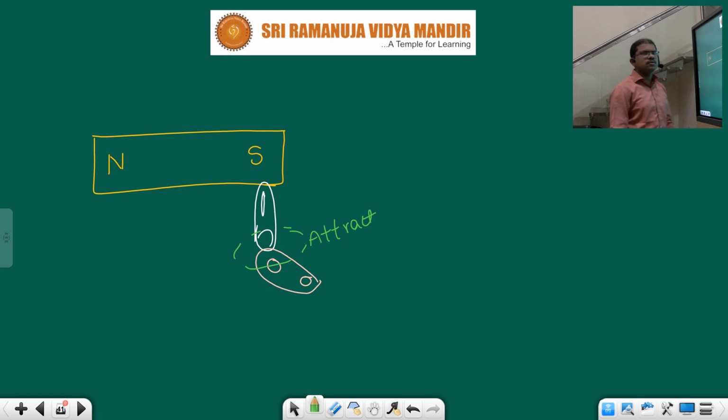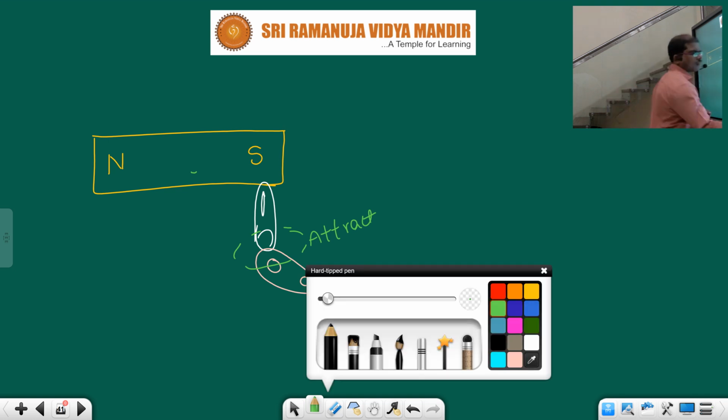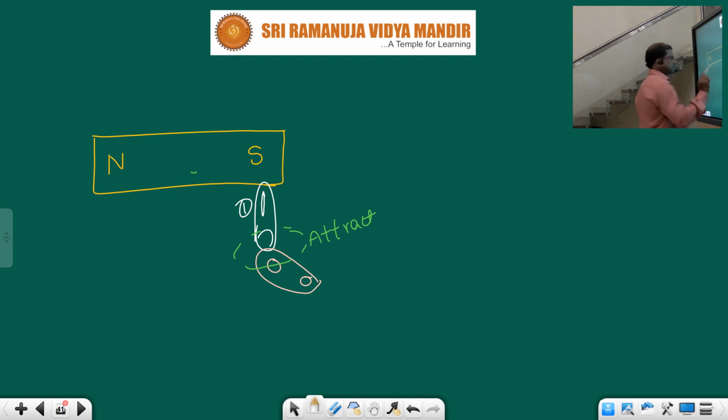How is it possible, children? The first pin is in direct contact with the magnet, so that's the reason it can attract. The second pin is not in direct contact with the magnet, yet it is able to attract. How? Because the magnetic field passes through that pin, and that pin also gets magnetized. The first pin also gets magnetized, and this becomes the reason for it to attract the second.